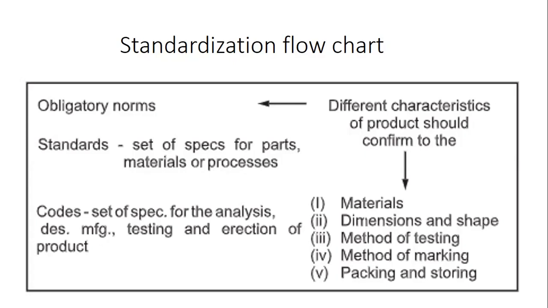So standards are the set of specifications for parts, materials, or processes, while codes are the set of specifications for the analysis, design, manufacturing, testing, and erection of the product.